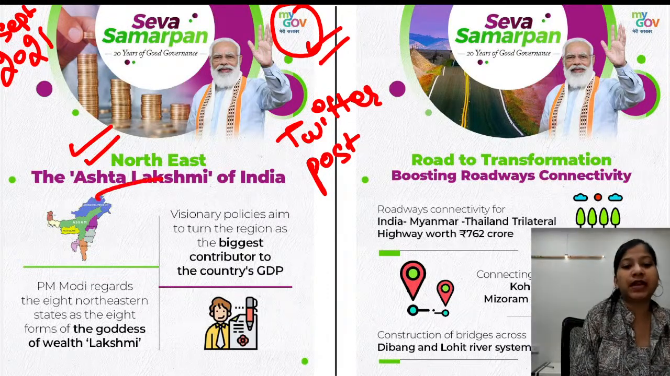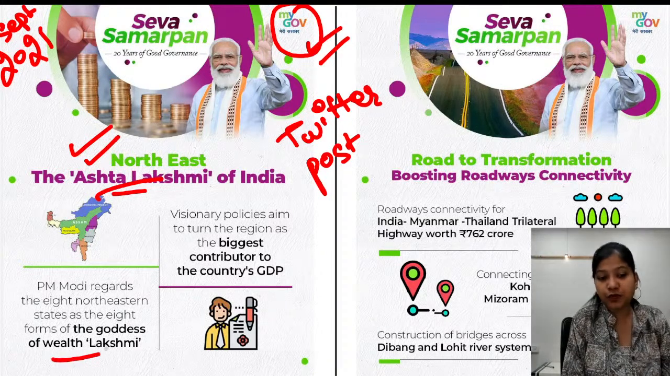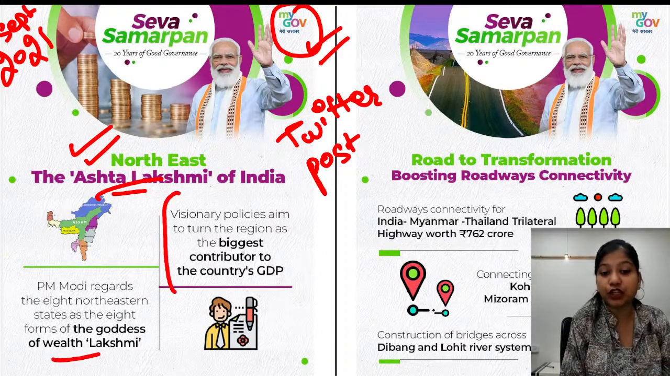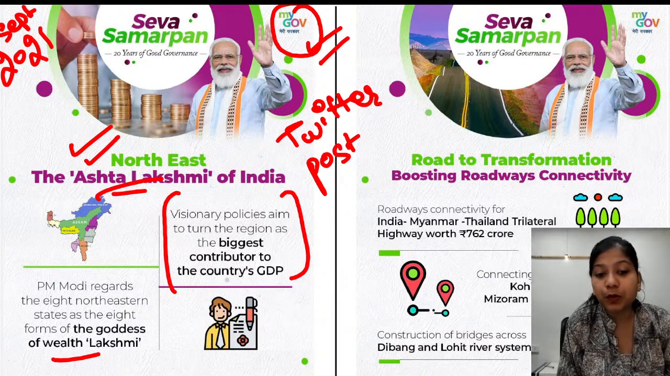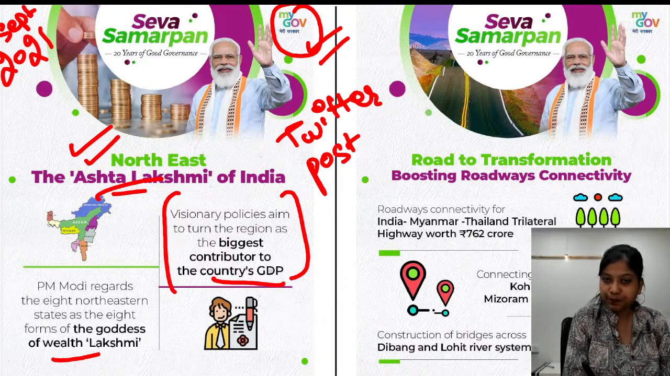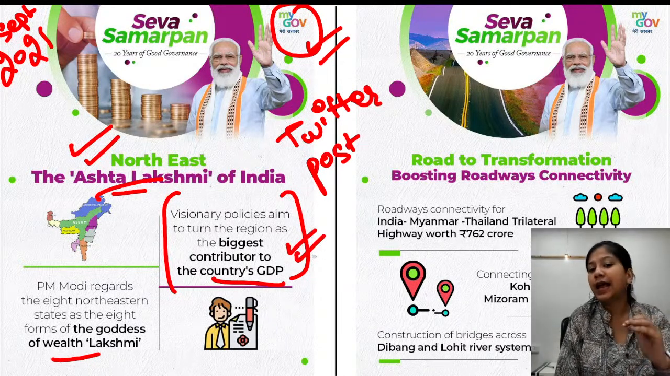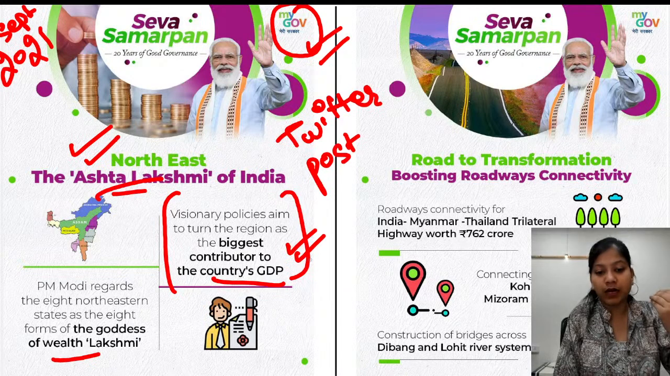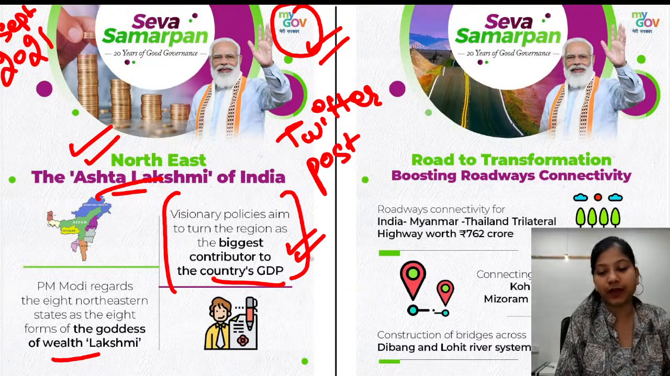First major point is that the Northeast region has been recognized as the Ashtalakshmi, the goddess of wealth, and the vision of the government is to turn this region into the biggest contributor to the country's GDP. And if this happens, then India's growth is going to shoot up. Because this region has a very huge potential, and if we are able to channelize the economic activities there, then it would be of great help.